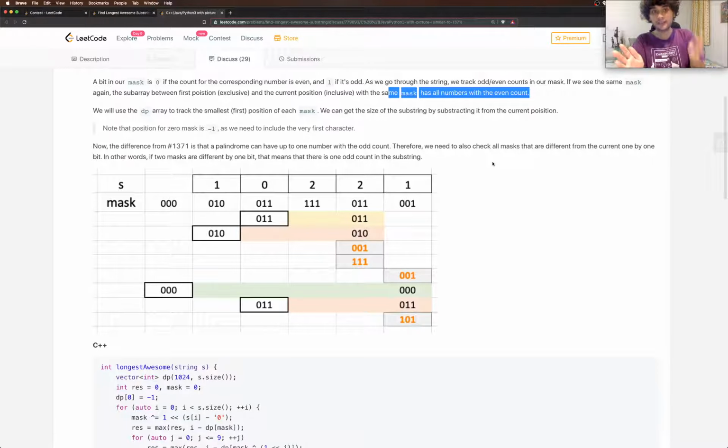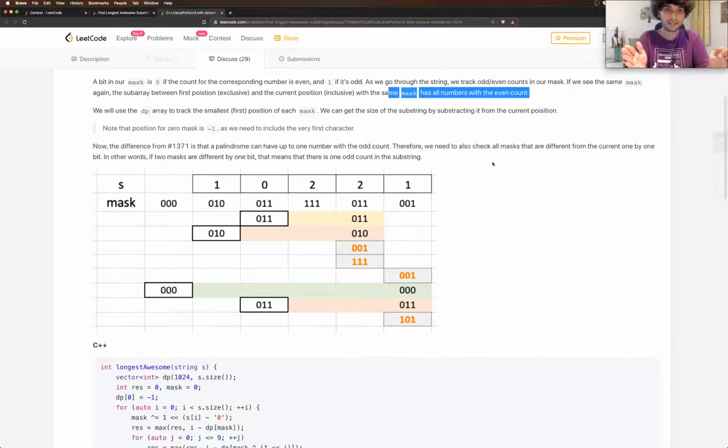If it occurred odd times here, then it occurred odd times here. That's what same bit masks mean. Now, each digit occurrence was the same, whether odd or even, at both of these places. That means that whatever came in between it. So one thing is, nothing came in between them and we're talking about the same position, right? So the bit mask would be the same and nothing is going to change.